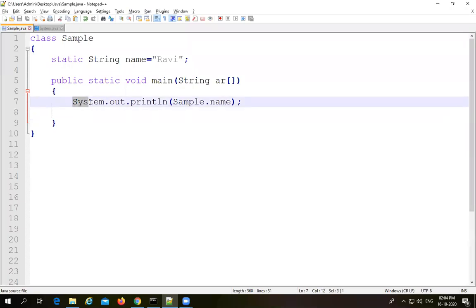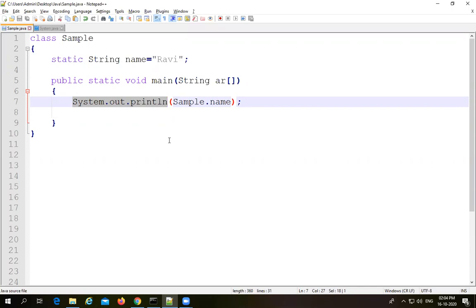Today we will discuss one of the most important interview questions, that is, what is the reason behind system.out.println. In interviews it is one of the most important questions. Interviewers will ask, can you please explain the meaning of system.out.println? In this class you will get complete clarity related to this statement system.out.println.